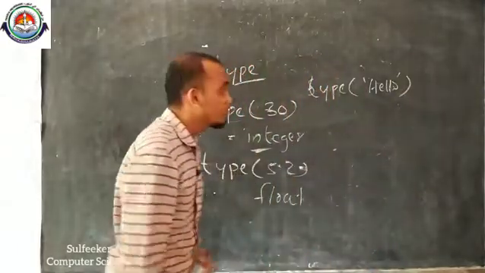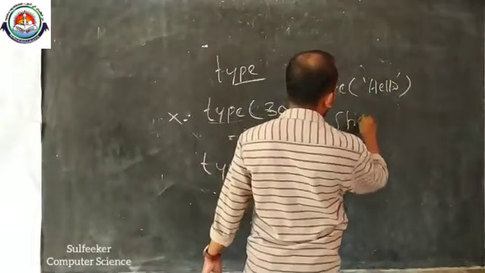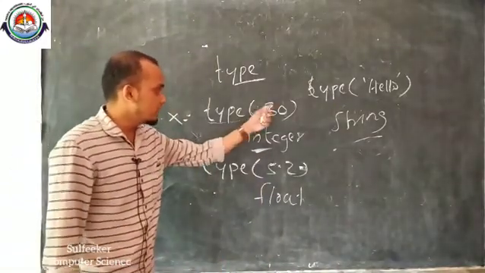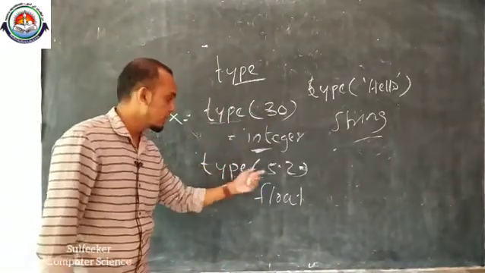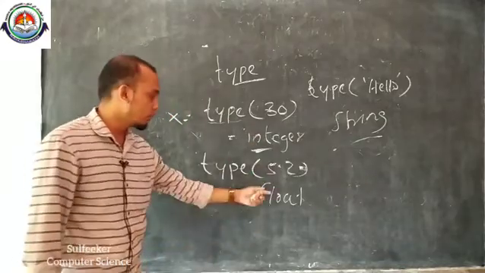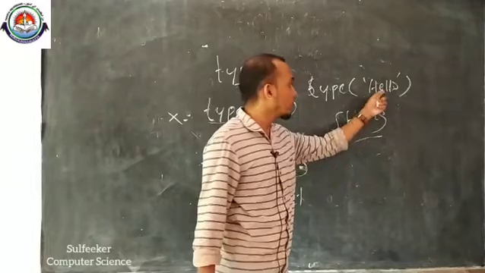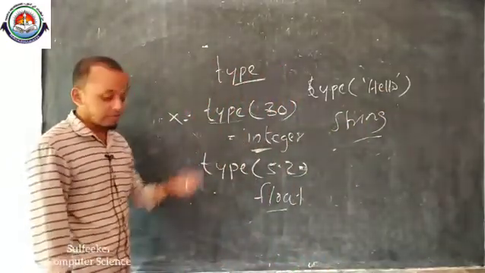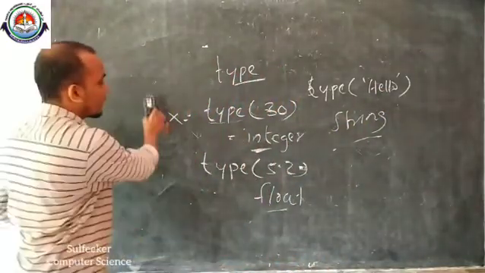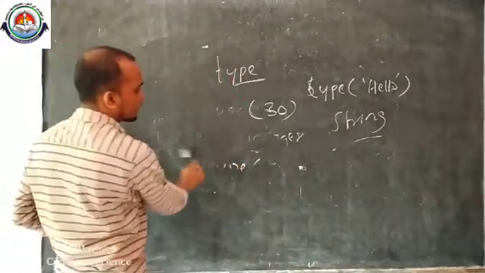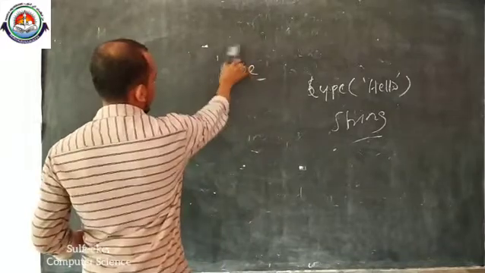What will be its result? str, or string. Did you understand what I said? This is an integer type, so we will get the result integer. It is a floating point value, so we will get its type as float. Here "hello" is in string format, so we will get the result string. That is called the type function. It is also a built-in function.